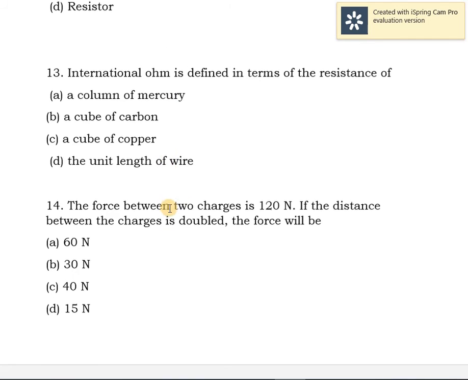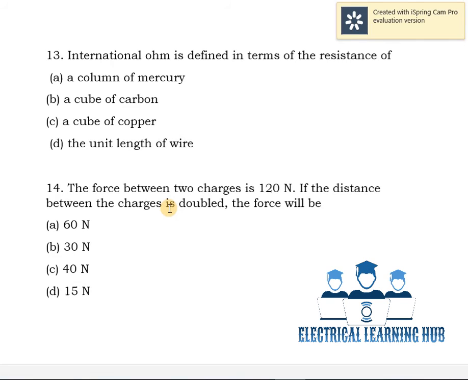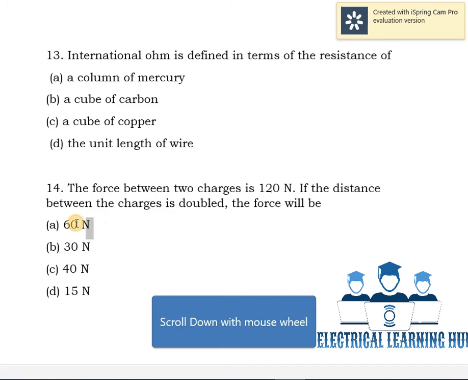Next question. The force between two charges is 120 Newton. If the distance between the charges is doubled, the force will be. We know that the force between the charges is directly proportional to their magnitudes and inversely proportional to the square of the distance. When distance is doubled, the force will be reduced. Then the answer is 60 Newton.